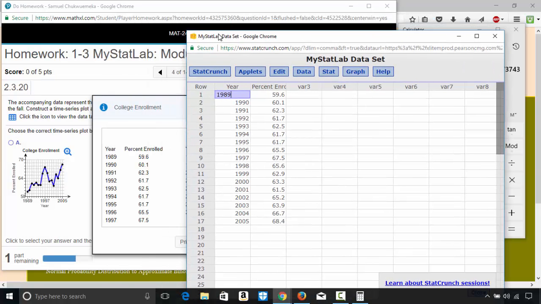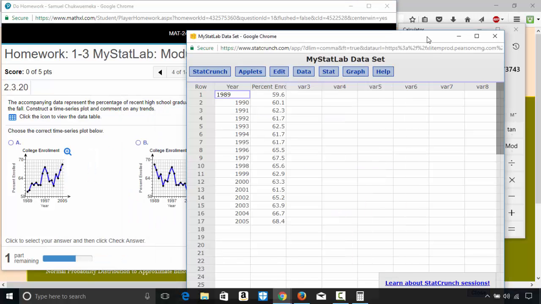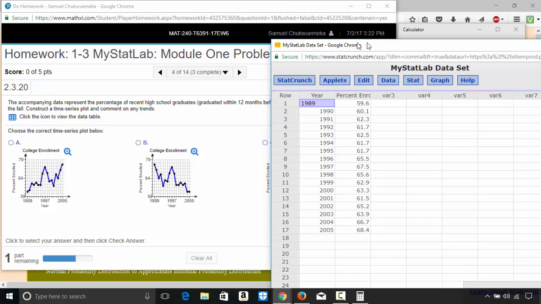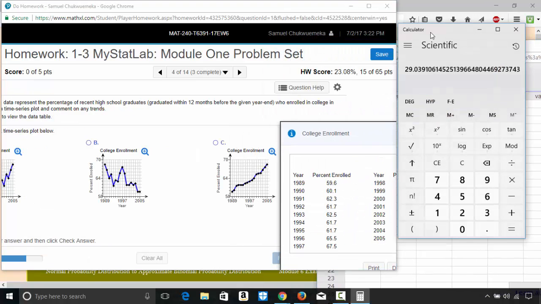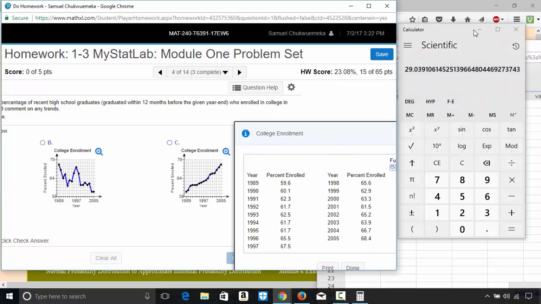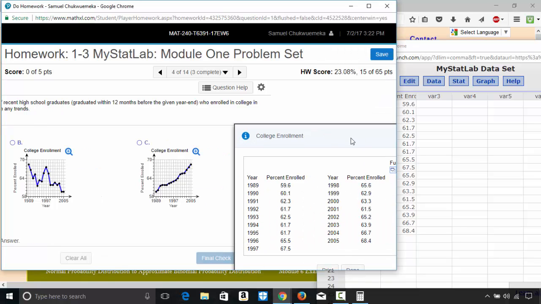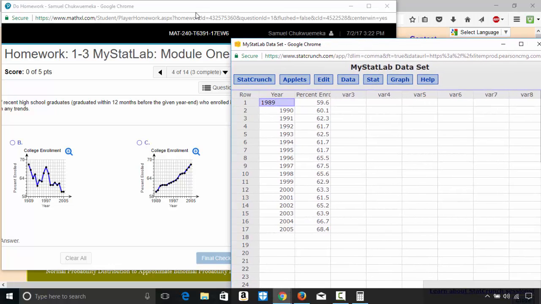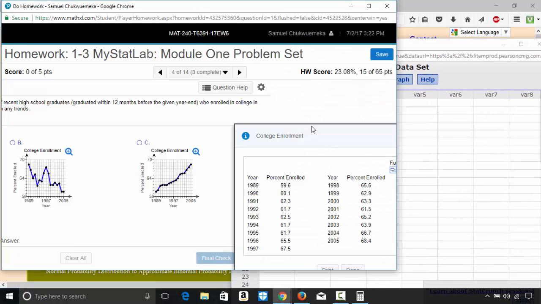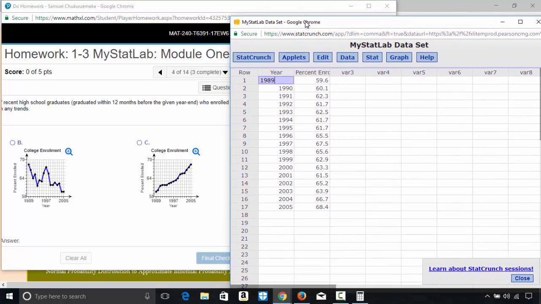So this is time series data. Let me bring the Statcrunch close here. This is the data right here. I opened it in Statcrunch.